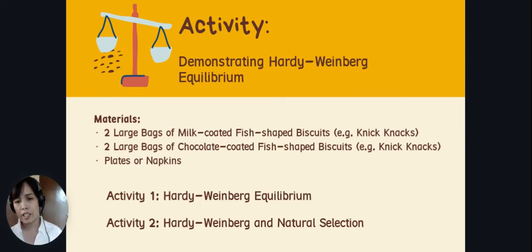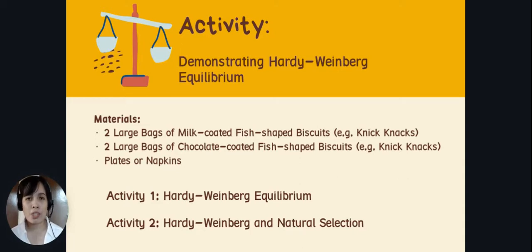Now we have 2 activities to be performed. In part A, part 1, activity 1, you'll need to perform the activity to check the Hardy-Weinberg equilibrium. And the second is you need to compare the Hardy-Weinberg equilibrium and natural selection.